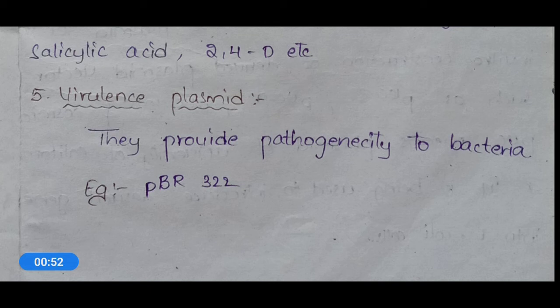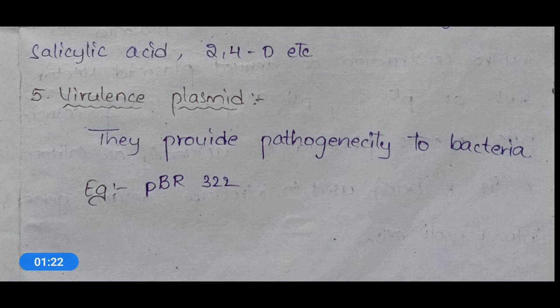So whichever plasmids contain pathogenicity are categorized as virulence plasmids, and these will also have a few biological functions. Okay, so the best example here is PBR 322. Okay, so we have 5 different types of plasmids based on the function.